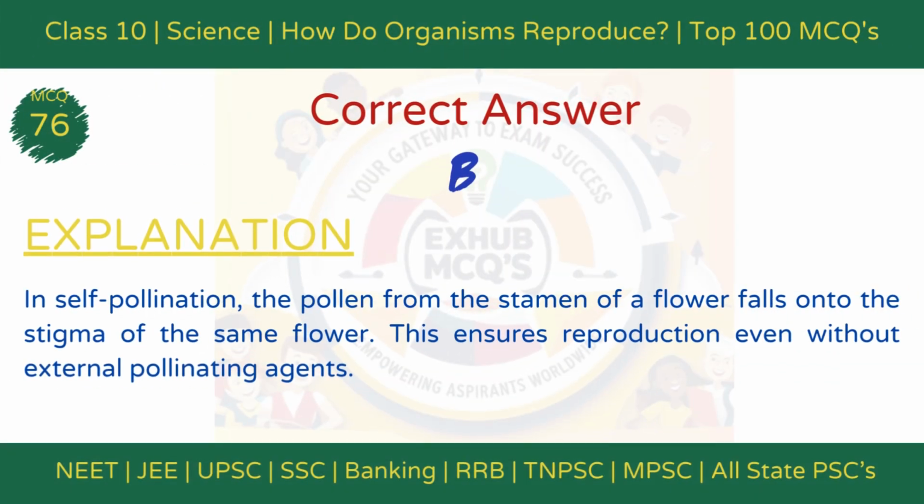The correct answer is option B, pollen falls on the same stigma. Explanation: In self-pollination, the pollen from the stamen of a flower falls onto the stigma of the same flower. This ensures reproduction even without external pollinating agents.